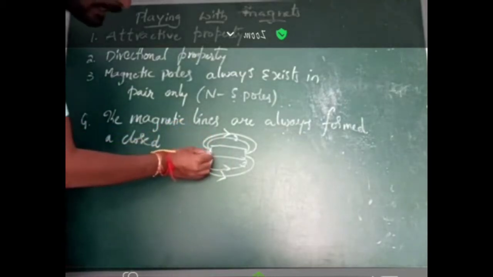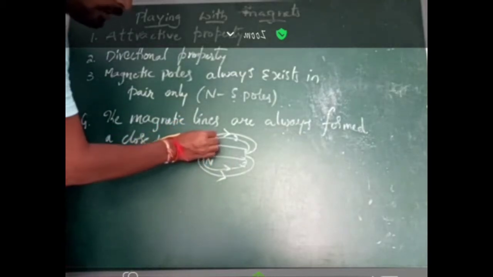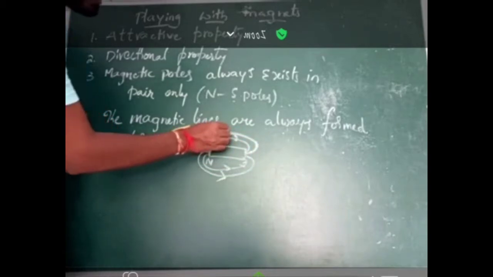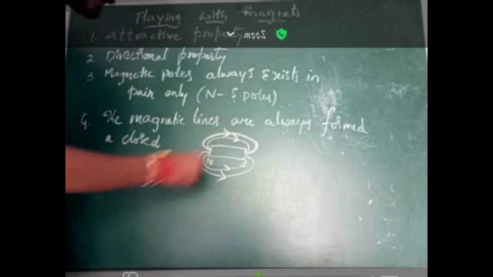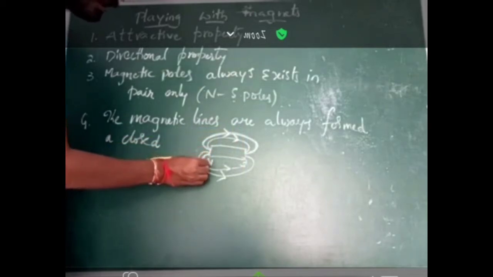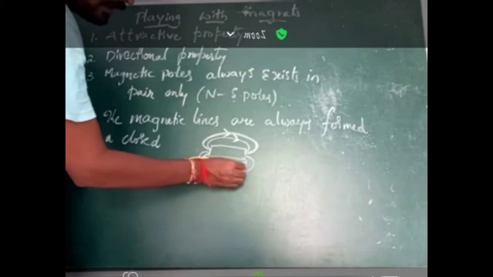The lines come out from the north pole and end at the south pole. So the direction is like this. Here also the magnetic lines of force come from the north pole and end at the south pole. So this is the external part.